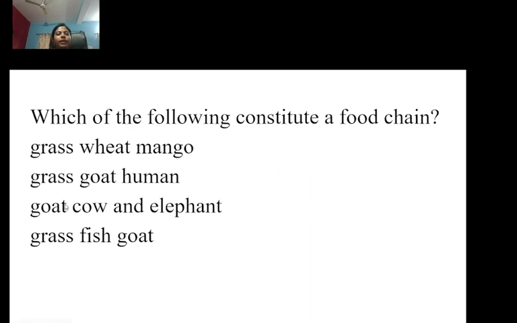Yes, you are right. Grass, goat and human constitute a food chain, because grass is eaten by goat, and we human beings eat goat. But in the other options, wheat can't eat grass, and mango can't eat wheat. Same thing, fish can't eat grass and goat doesn't eat fish.